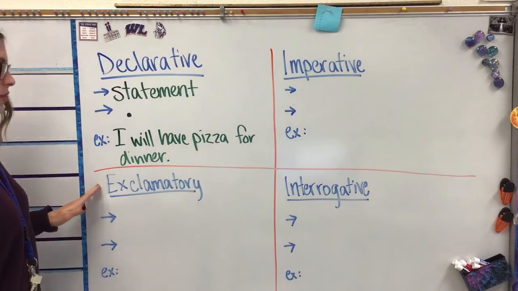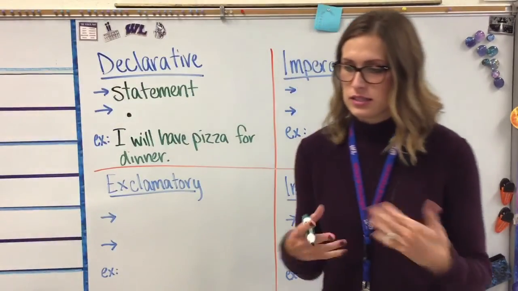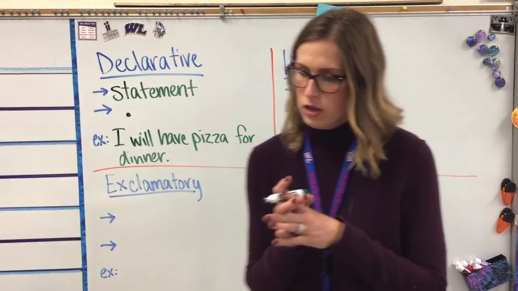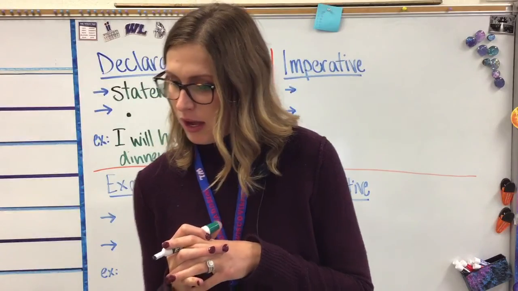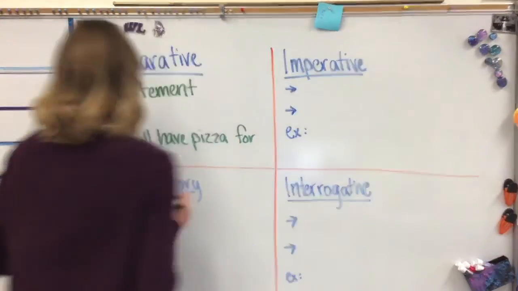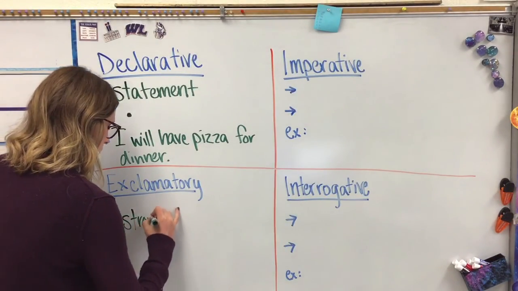Let's move right below it to an exclamatory sentence. Exclamatory sentence, when you exclaim something, it means you got really, really strong feeling about it. So an exclamatory sentence is going to be a sentence that has strong feelings. So after the arrow, you can write strong feeling.